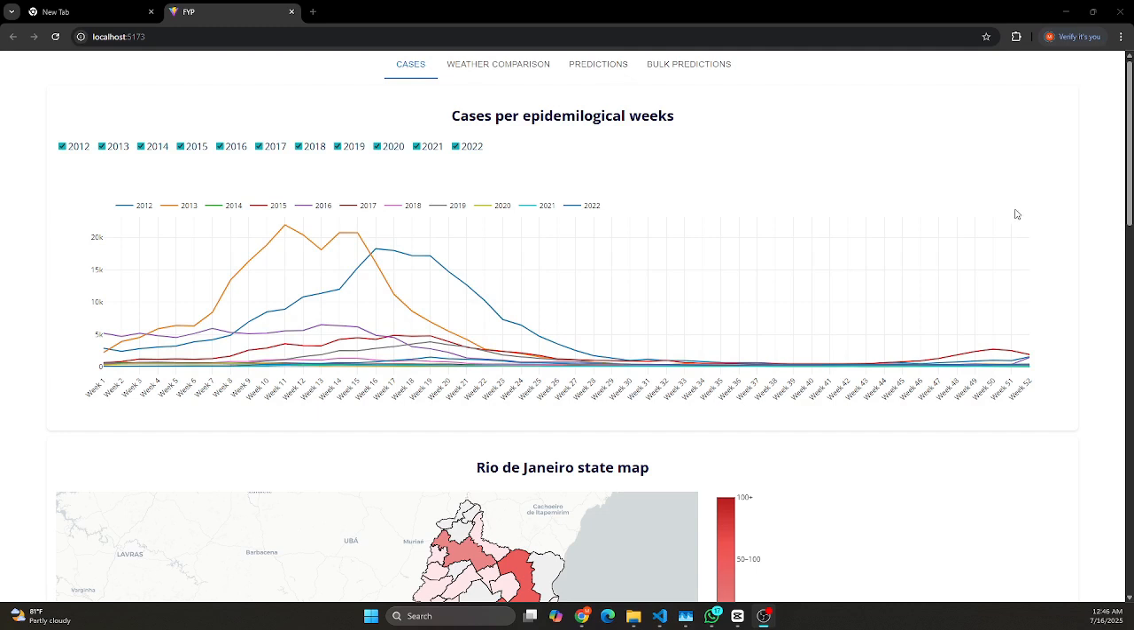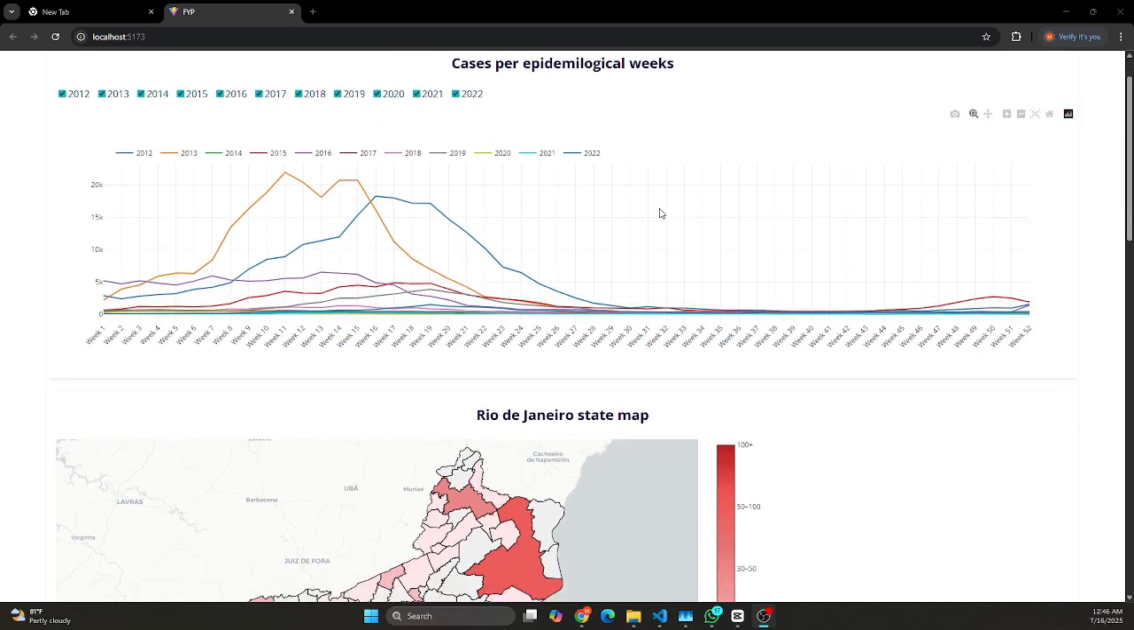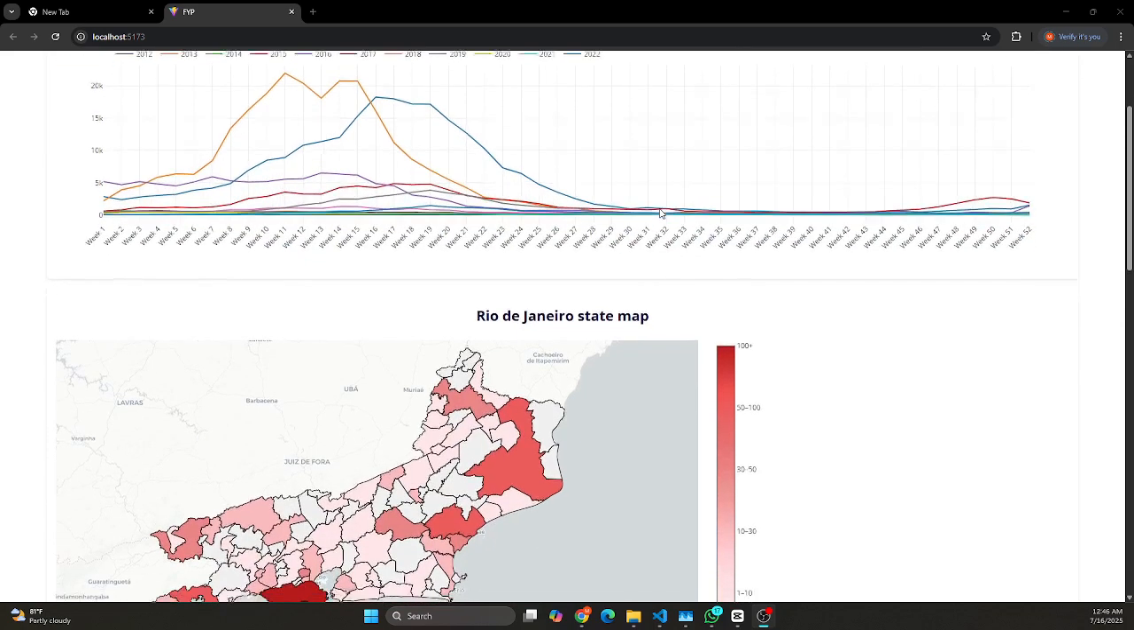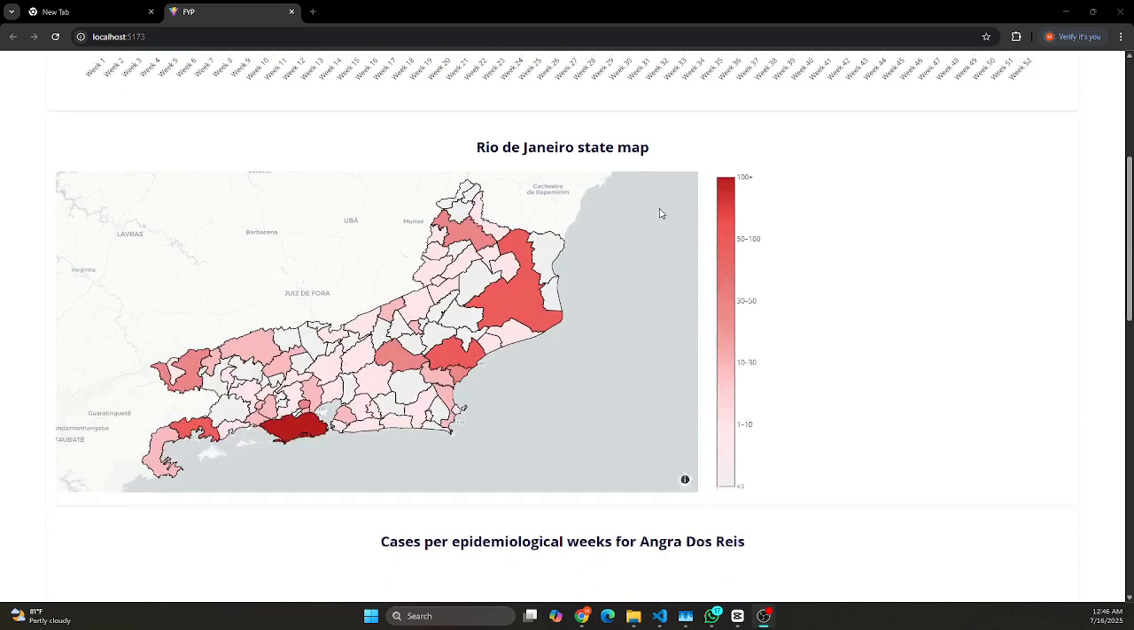The video showcases a web-based dashboard designed to predict dengue outbreaks. The dashboard is divided into 4 main sections: cases, weather comparison, predictions, and bulk predictions. In the cases section, a line graph displays the number of dengue cases per epidemiological week from 2012 to 2022. Below this, a map of Rio de Janeiro state shows the distribution of cases, with a color-coded legend indicating the number of cases, from less than 1 to over 100.